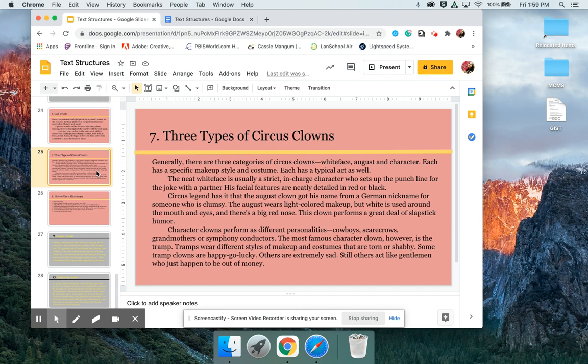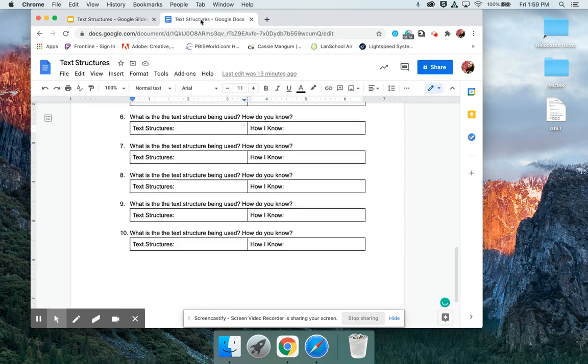Tramps wear different styles of makeup and costumes that are torn or shabby. Some tramp clowns are happy-go-lucky, others are extremely sad. Still, others act like gentlemen who just happen to be out of money. So for number 7, what is our text structure? How do you know? And pause the video.